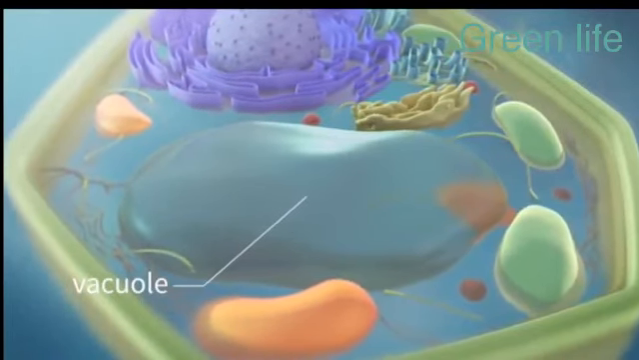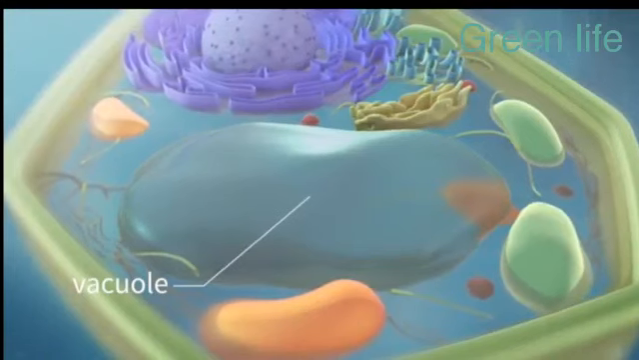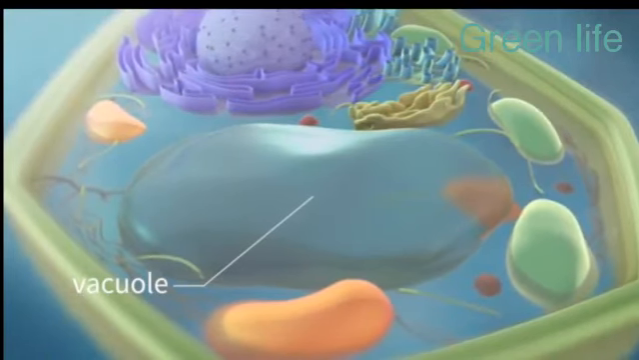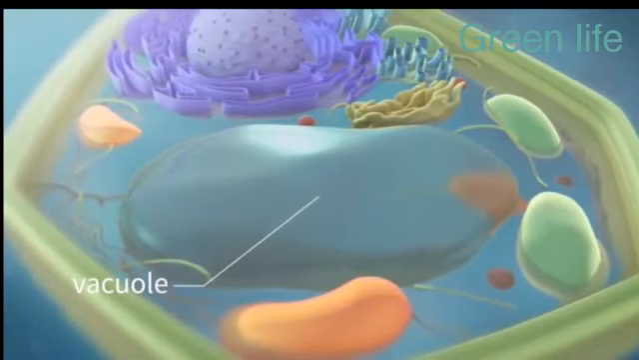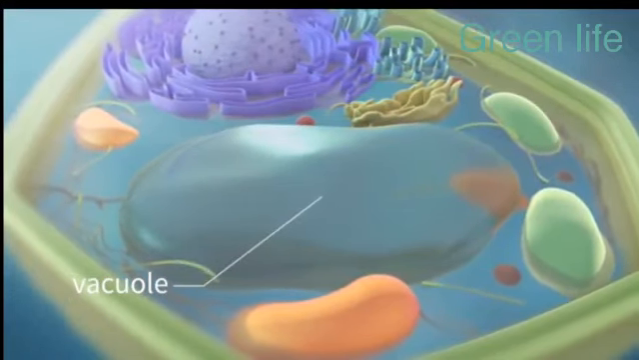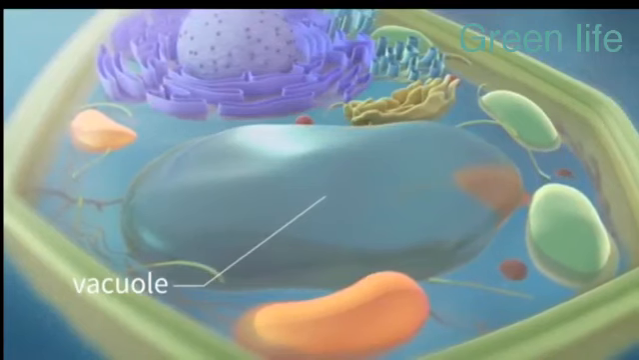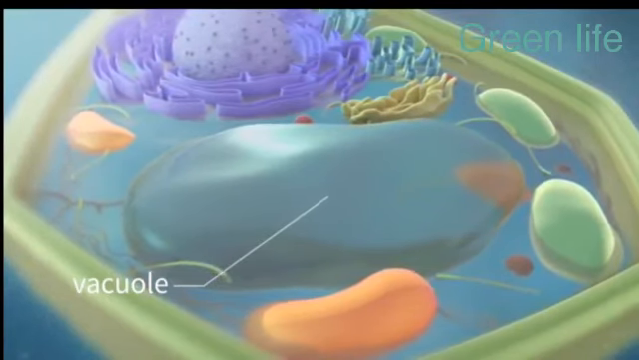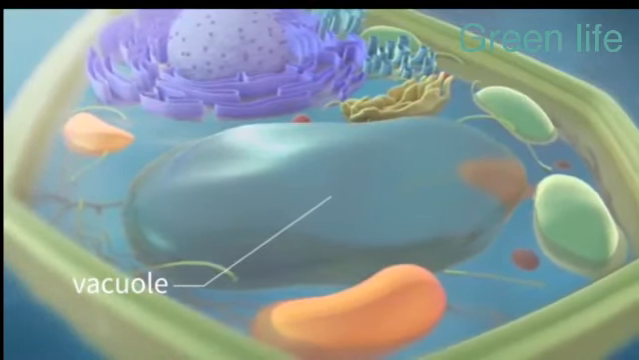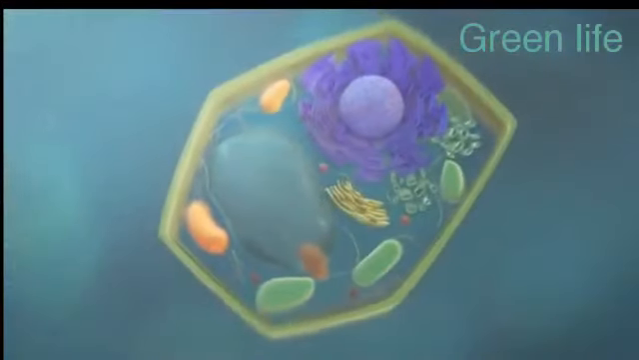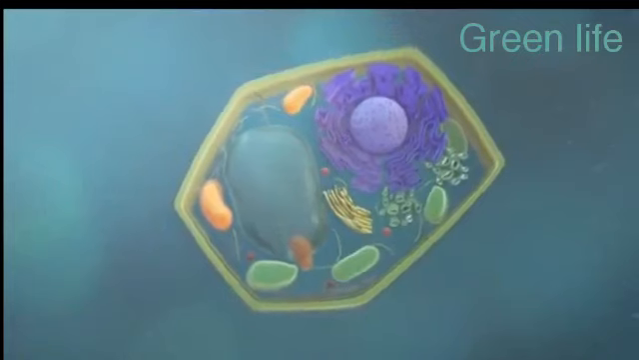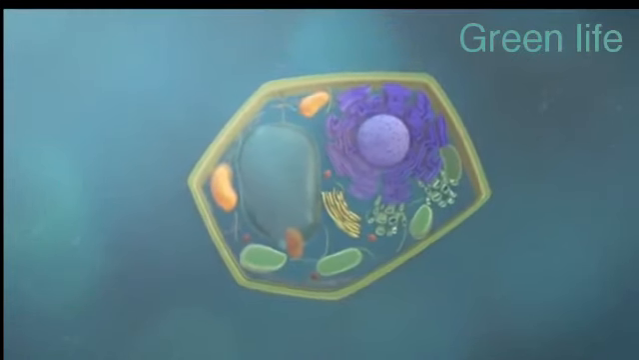Then the vacuole in a plant cell is going to be fewer and bigger than the vacuoles in an animal cell. And in a plant cell we can't find a centrosome. We can find a centrosome just in an animal cell. That's all about the organelles inside the plant cell.